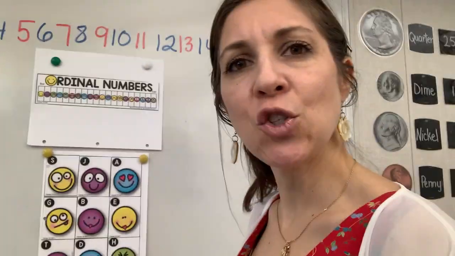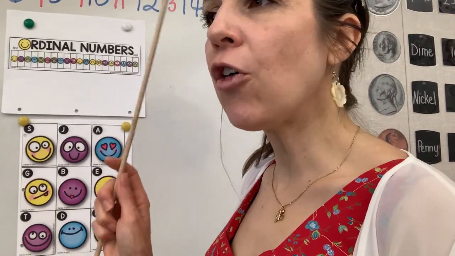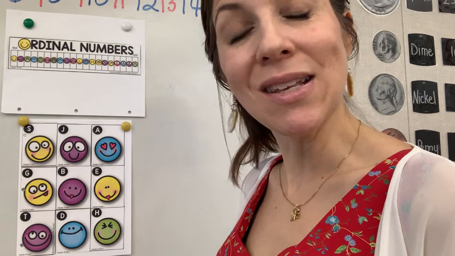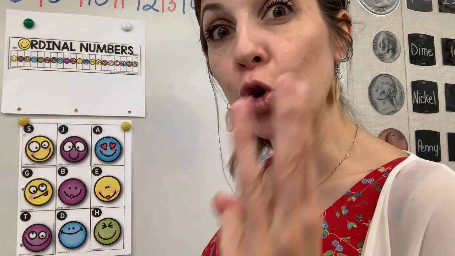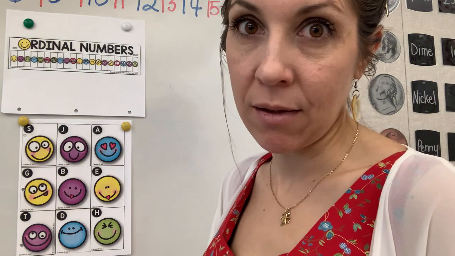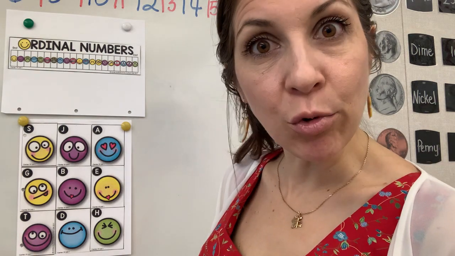Because if somebody tells you, okay, go get me the third cookie that's on the table, you wouldn't know what the third is if you don't know ordinal numbers. So you need to know ordinal numbers so you can get the third cookie, because that's the yummy cookie and you can eat it. Right? What if all the other cookies are bad? There's only one and it's the third one and you don't know what third means. Then you cannot eat the yummy cookie. So see, we need to understand what we say.